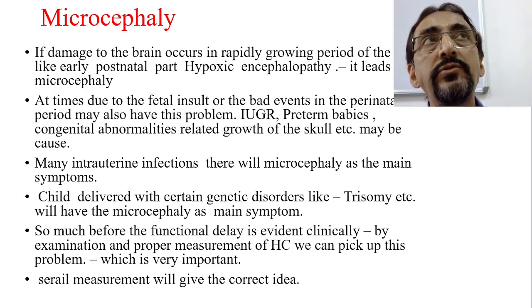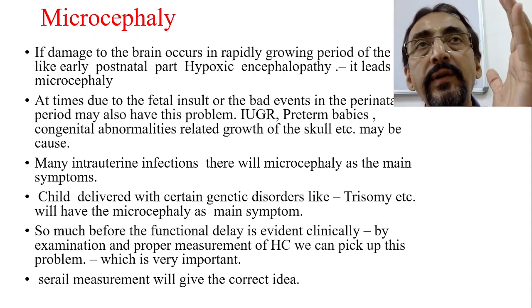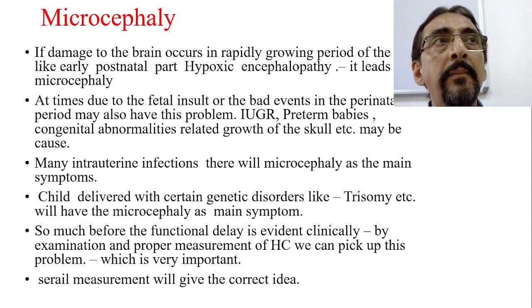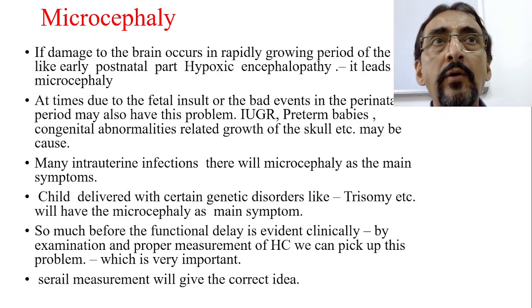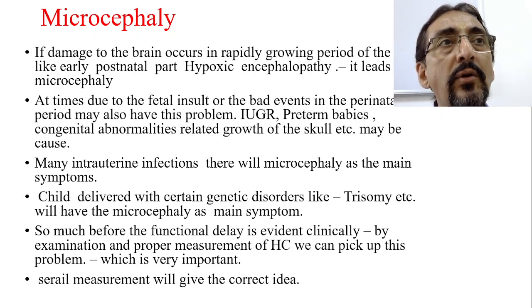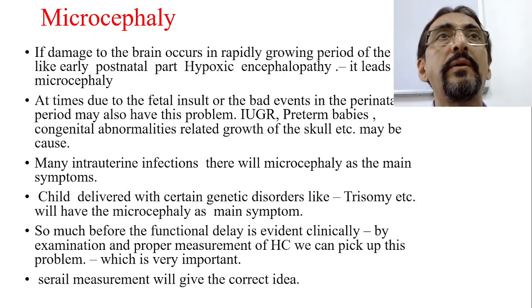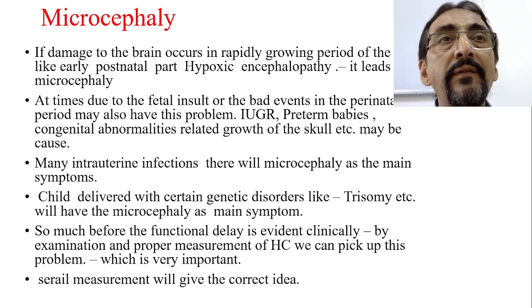Now, if damage to the brain occurs, especially in the rapidly growing period of the brain, in the fetal period and first year of life, maybe in the early postnatal life, for example immediately after delivery, there is some asphyxia-like condition, meconium aspiration-like conditions, intraventricular hemorrhages, any conditions which lead to hypoxic ischemic encephalopathy, HIE, that is a big threat to the growing brain. That means brain growth will be arrested because of this pathology, and that definitely leads to microcephaly.